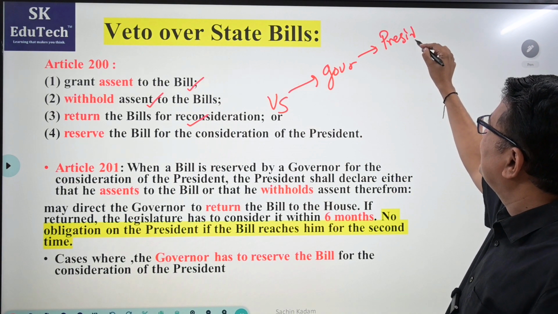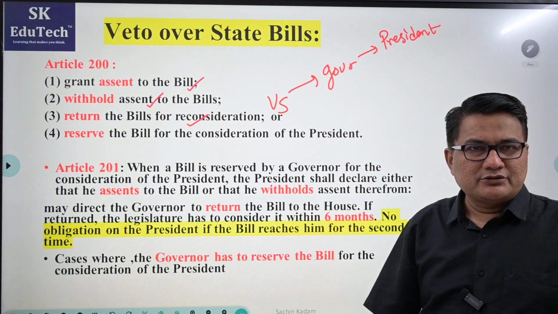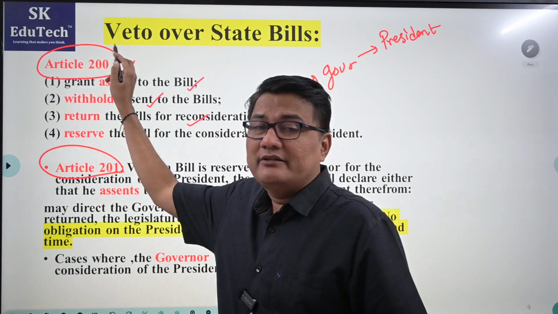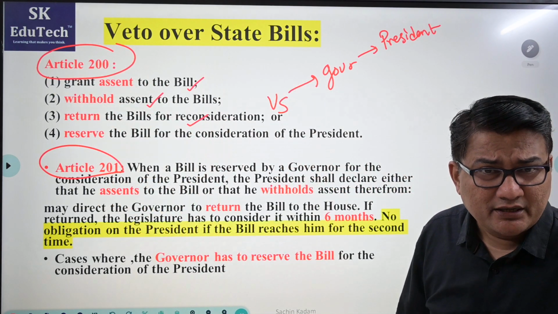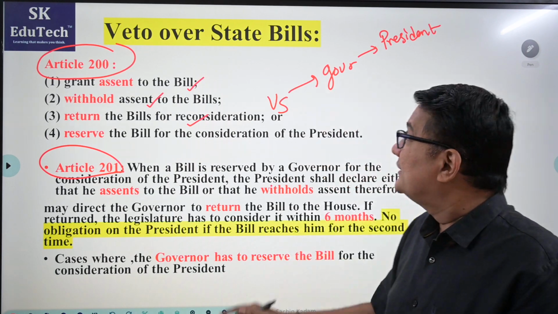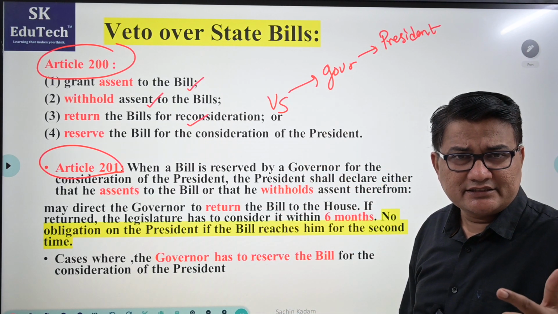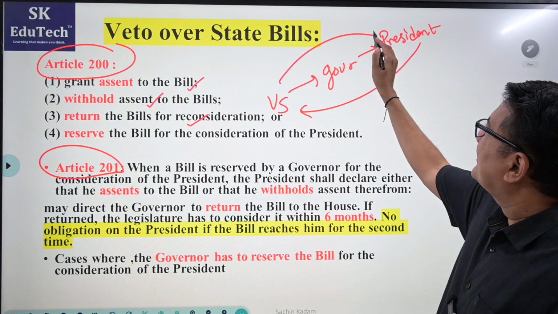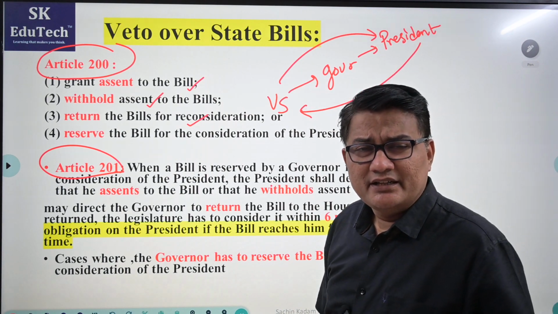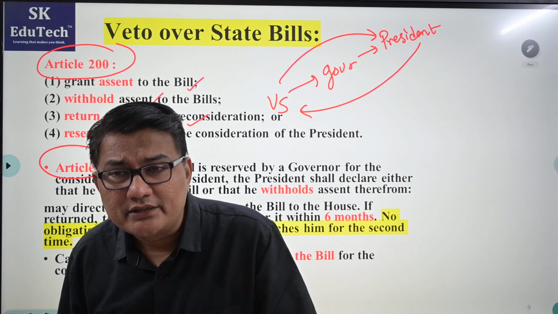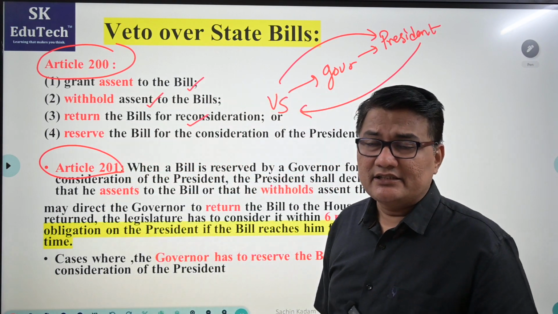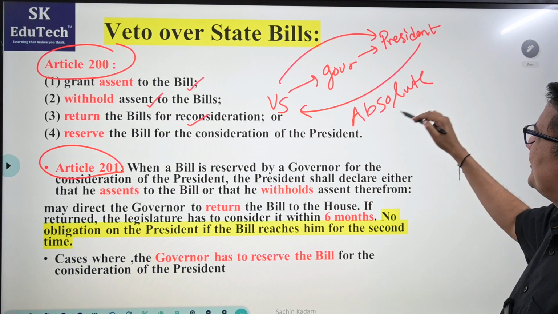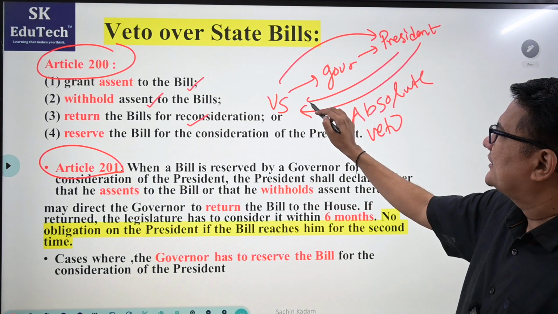Now listen carefully. If the bill goes to the president, as per Article 200 the governor can reserve the bill, and as per Article 201, what can the president do with the bill? Here, the president can either say yes to the bill, second, he can say no and withhold the bill, or he can send it for reconsideration. Now, if the second time the bill is passed by the state legislature, is it binding on the president to assent? No, it is not at all binding on the president. That itself means here the President of India enjoys absolute veto over state bills. That means it can go either way.